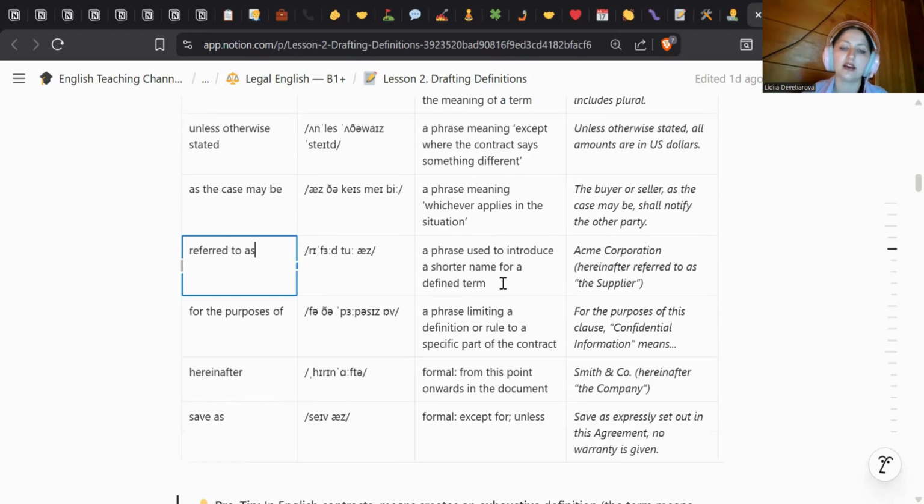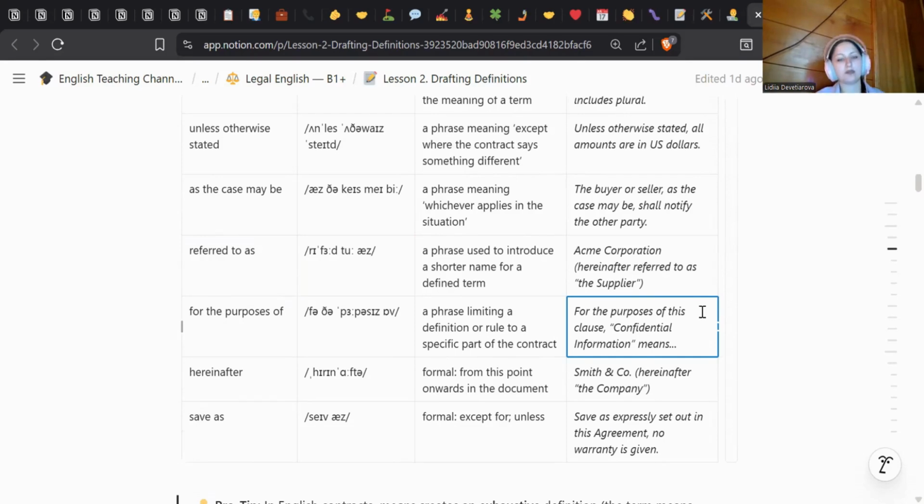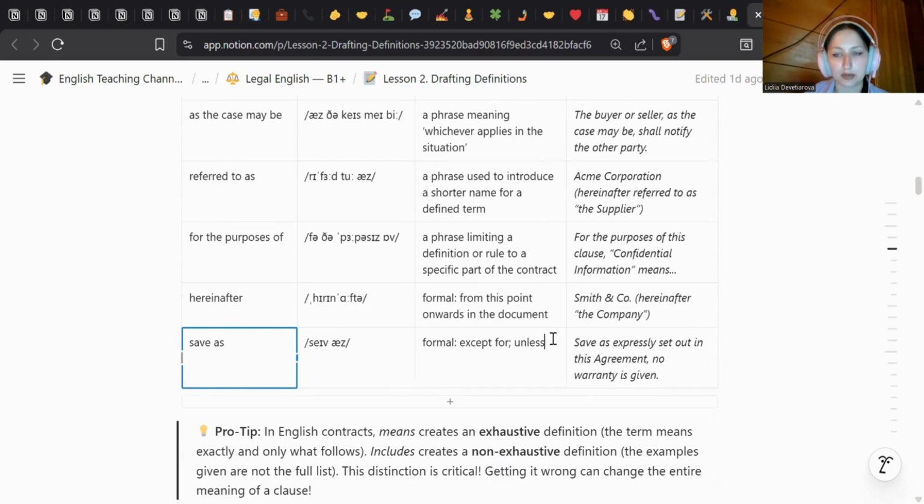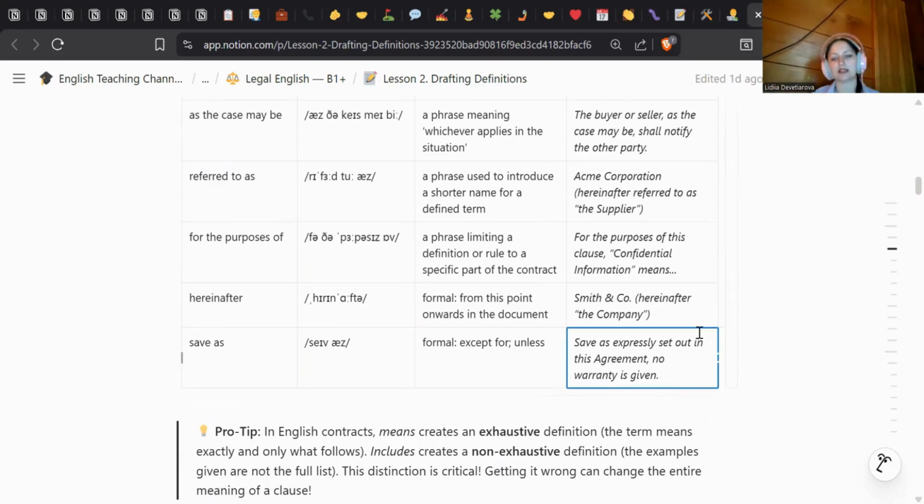Referred to as, a phrase used to introduce a shorter name for a defined term. Acme Corporation, hereinafter referred to as the supplier. For the purposes of, a phrase limiting a definition or rule to a specific part of the contract. For the purposes of this clause, confidential information means something. Hereinafter. It is formal, from this point onwards in the document. Smith & Co., hereinafter the company. Save as, formal, except for unless. Save as expressly set out in this agreement, no warranty is given.